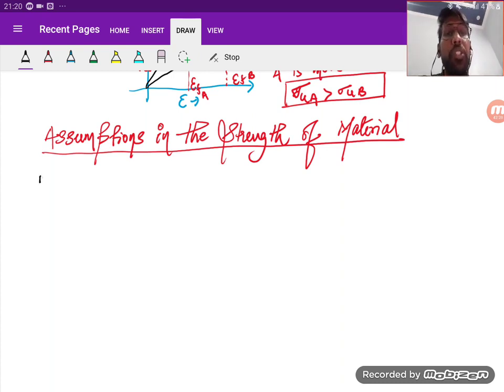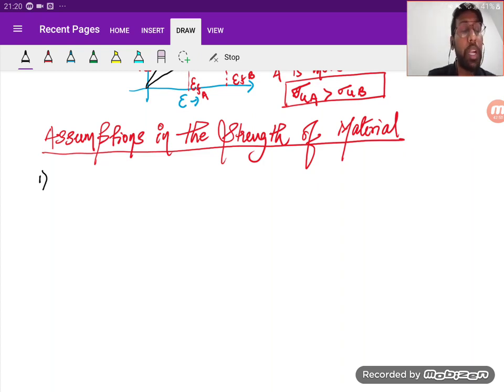Before starting, I would let you understand the importance of these assumptions. These assumptions are very important to understand if you want to understand the subject very properly. And in the ESE objective, per year 1 to 2 questions or 3 to 4 questions used to come from these assumptions, right?